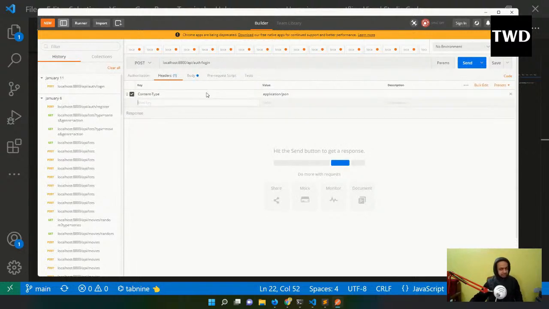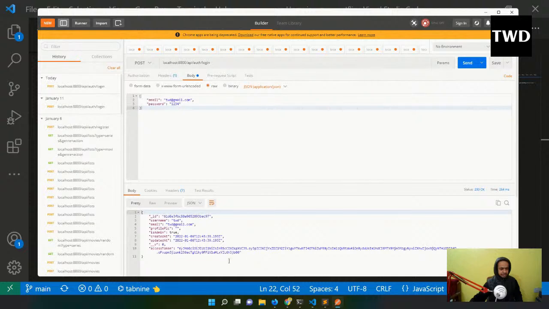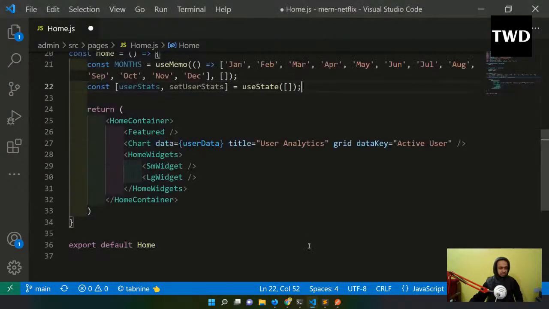I have done all this in the Node.js part. So in the body, this is the real password here, and I have to get this token. This is the latest one because we're using a JWT token, which is only valid for 5 days. Okay, so JWT token we are using.